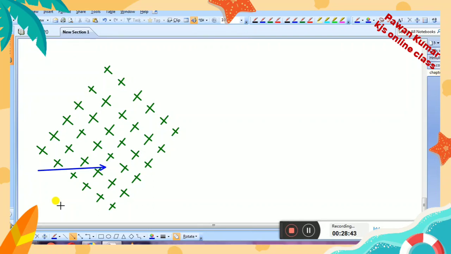So the angle between them will be 90 degrees. Okay, so this is the scenario in which a charged particle is moving in the magnetic field. Suppose we assumed that the charged particle was here at any time, and this is the direction of motion of the charged particle.